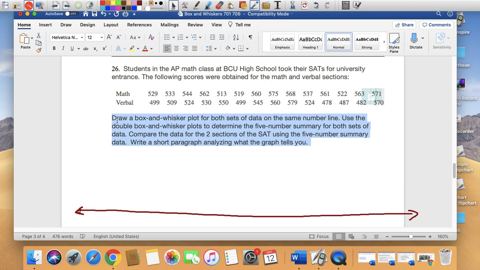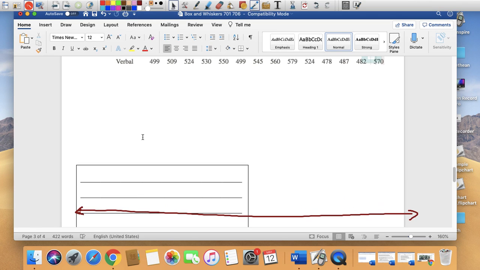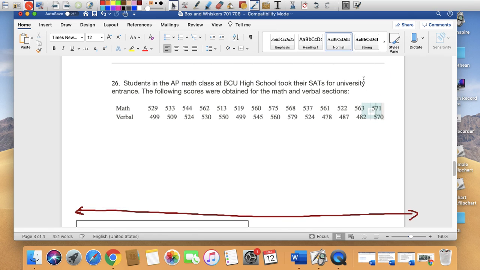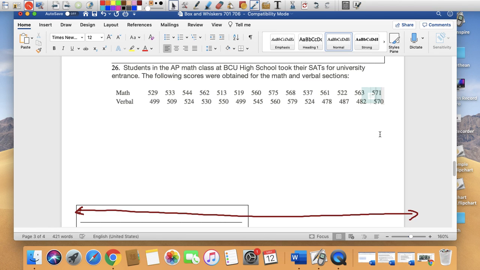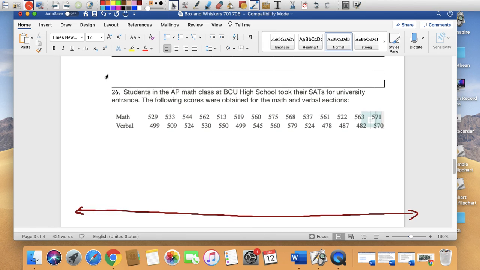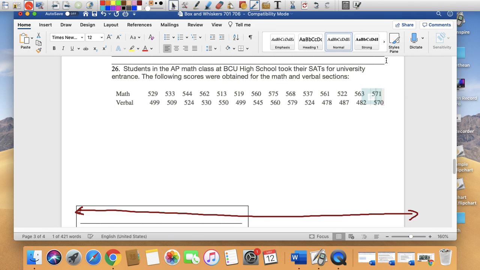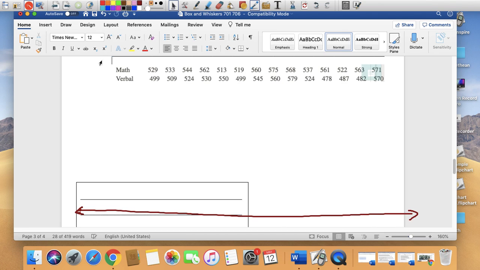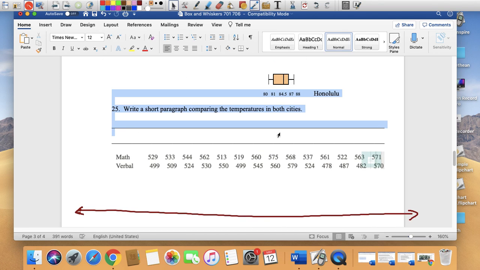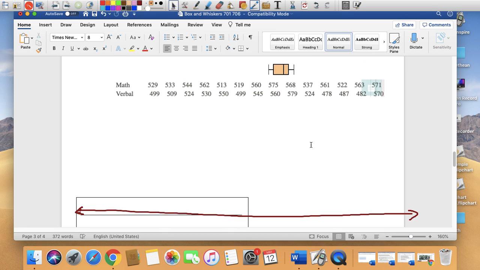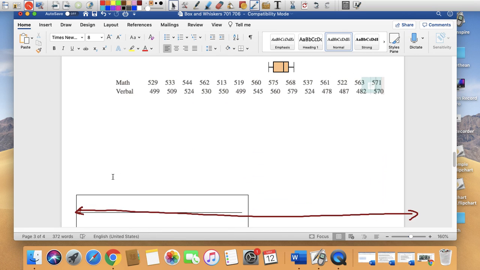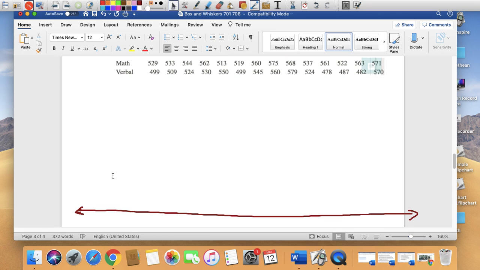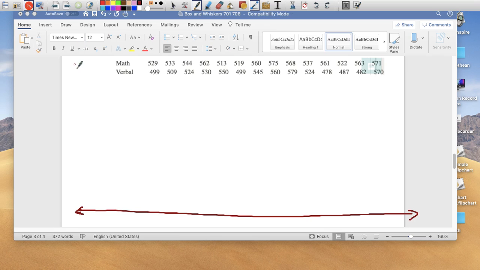So I'm going to erase this to give myself some room. Let's see if I can move that away. Take that away, because I need the room. Sorry, I could have just done that to begin with. All right, I'm going to take the math and put that in order.